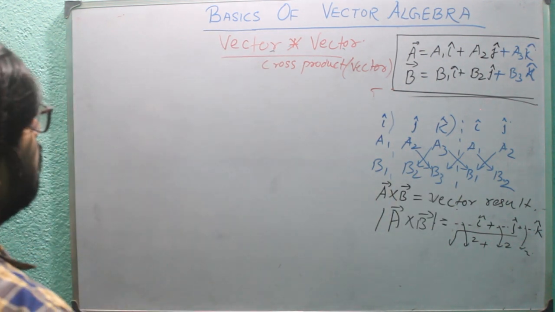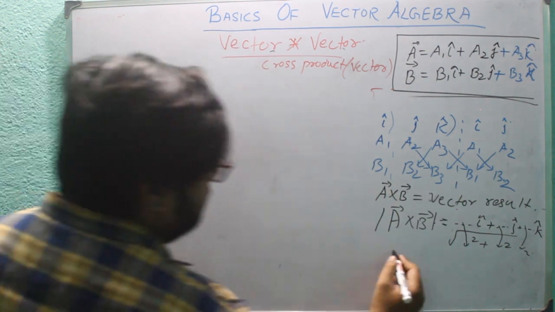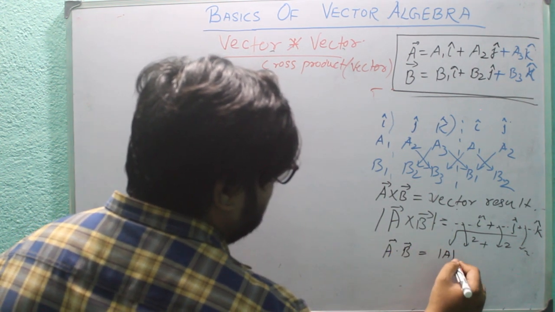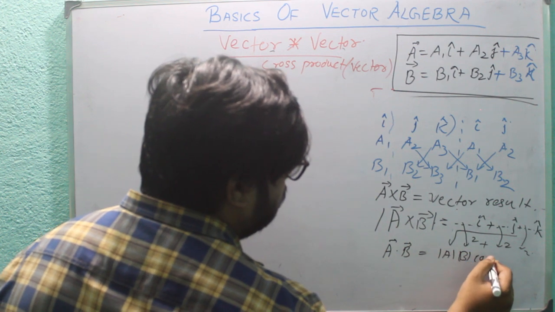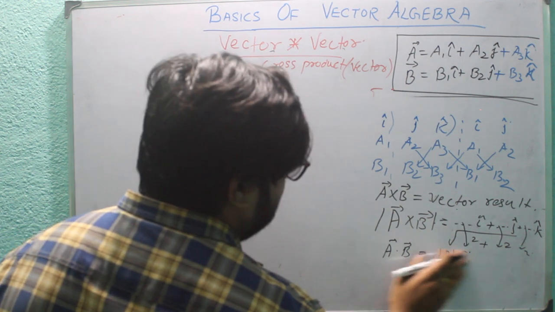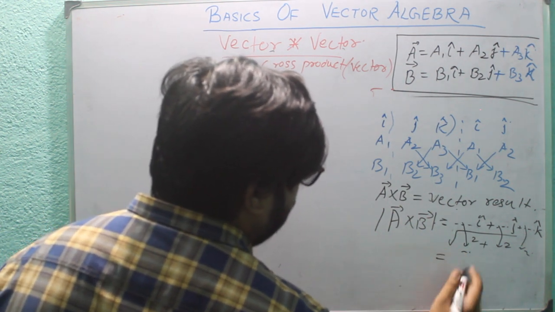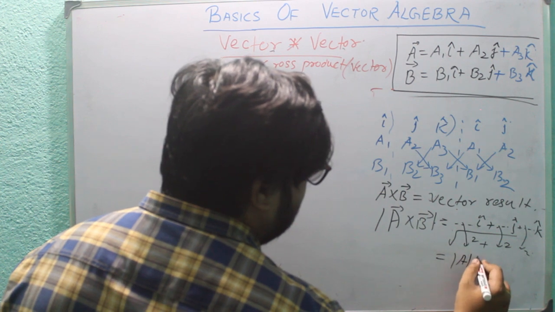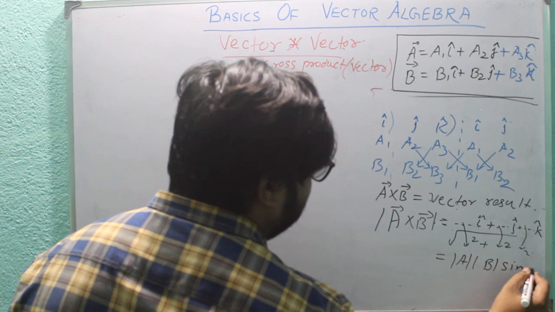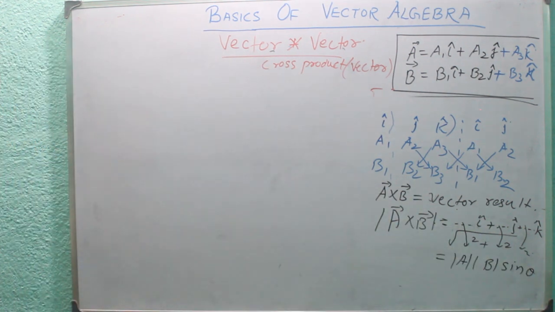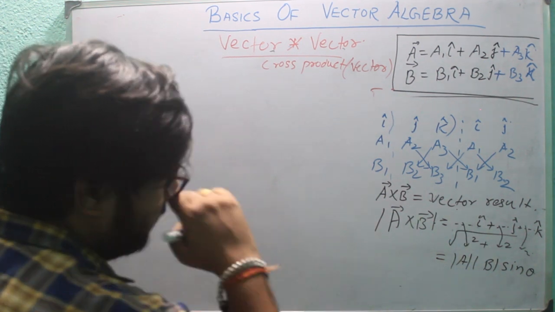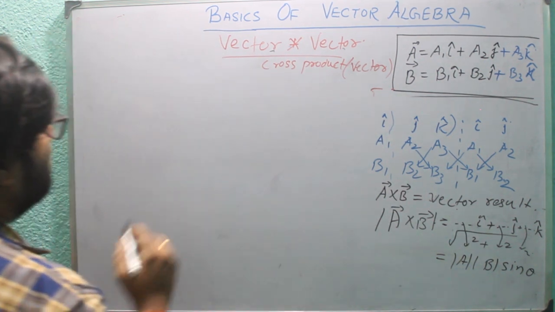From one more formula, we know that A dot B is equal to magnitude of A, magnitude of B into cos theta. In the same way, one more formula is there: mod of A cross B is equal to mod of A into mod of B into sin theta. What is the significance of this formula?